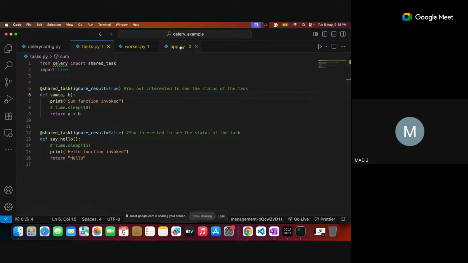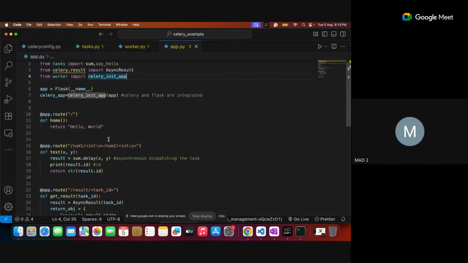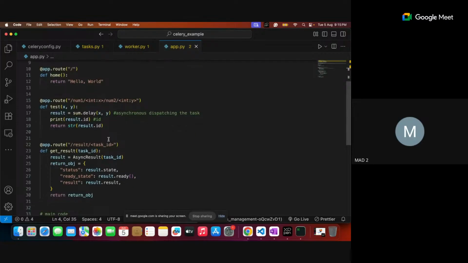And this is an app which contains web routes and URLs. Whenever you are calling a web route, it will dispatch the task to Celery, which will take care of it, and the web server can do other jobs. This is what we have so far, but I don't want to run it through Flask. Maybe let me run it through the Python compiler only.